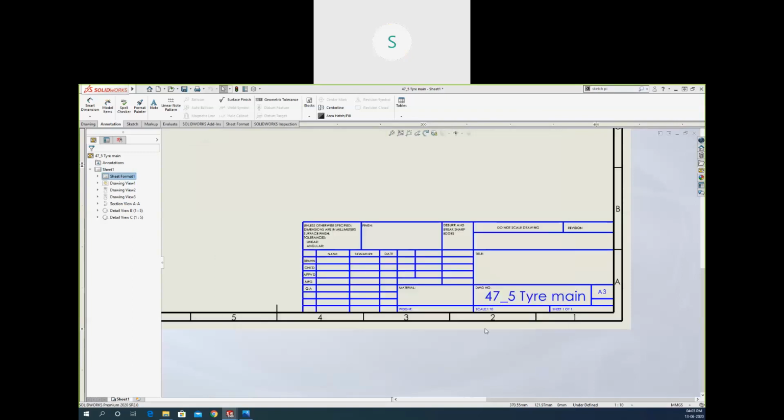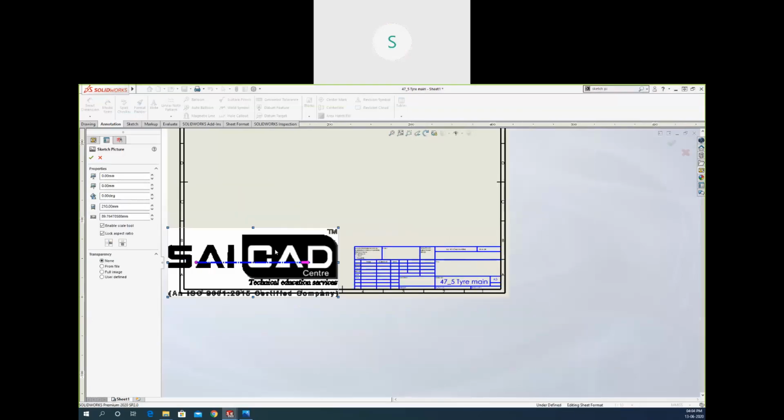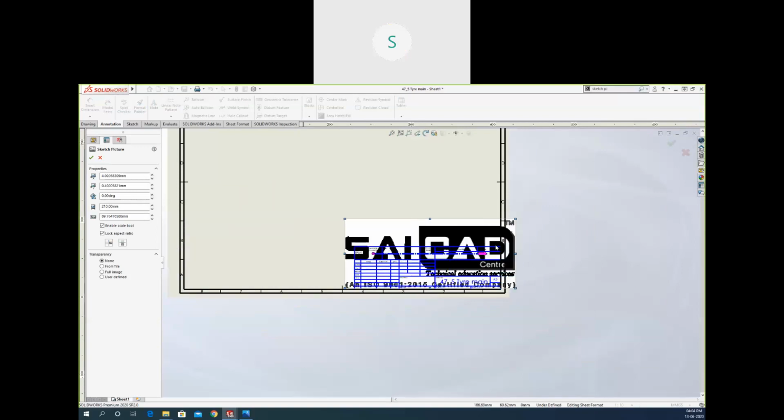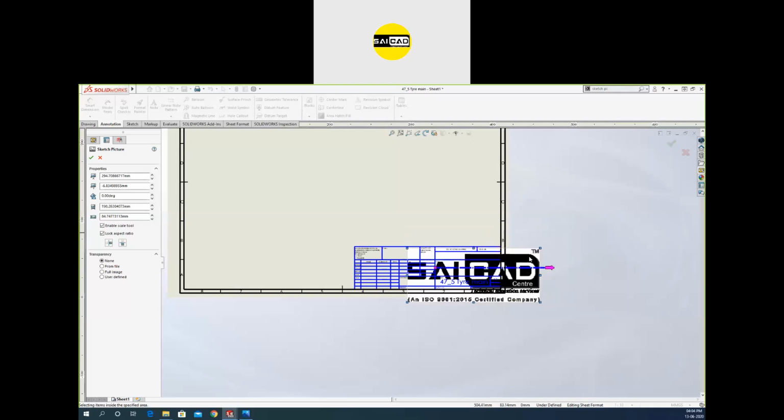So you can add the company logo directly wherever you need. You can scale it down. Okay, and just move it.